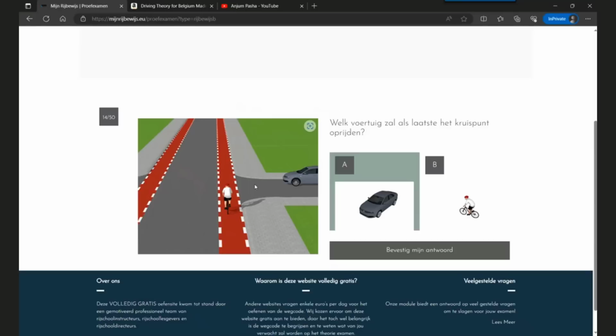So the car must give priority to the bicycle. This place is for the bicycle. The car is entering the bicycle's place, so it cannot enter just like that. It must let the bicycle pass, only then it's allowed to enter this area. So the car will be the last who will enter the cross point.